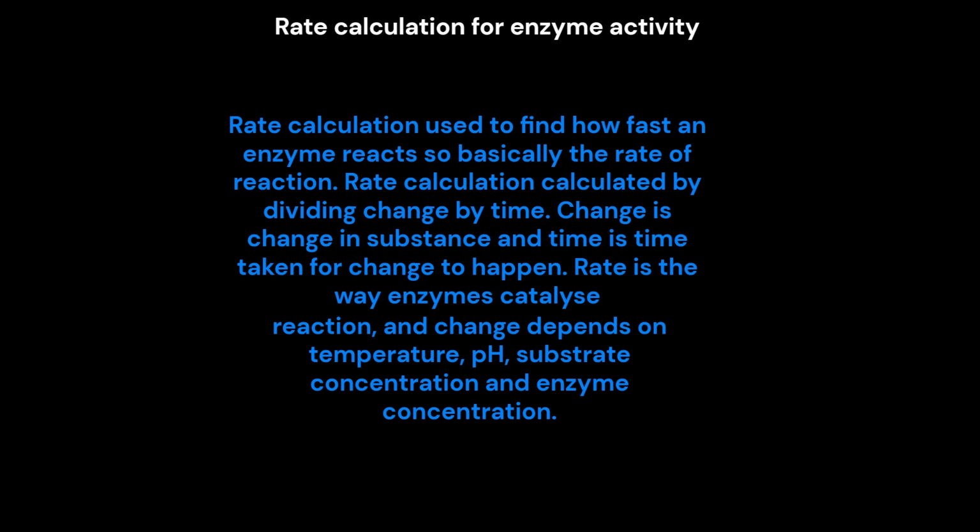Rate calculation for enzyme activity. Rate calculation is used to find how fast an enzyme reacts, so basically the rate of reaction. Rate is calculated by dividing change by time. Change is the change in substance, and time is the time taken for the change to happen. Rate is the way enzymes catalyze reactions, and change depends on temperature, pH, substrate concentration, and enzyme concentration.